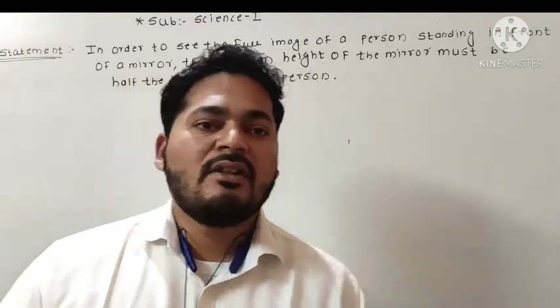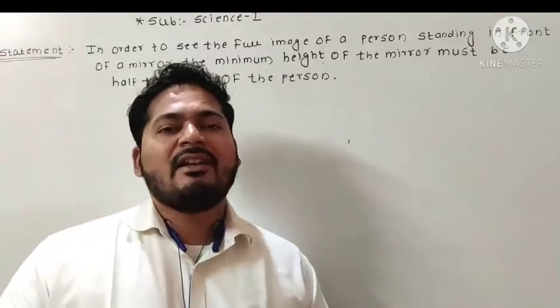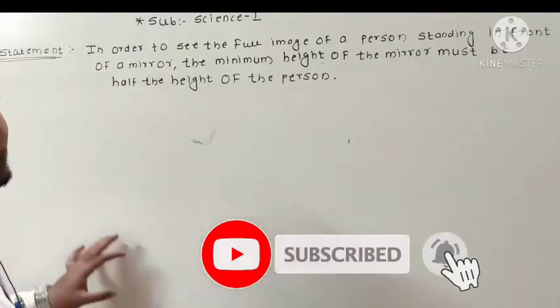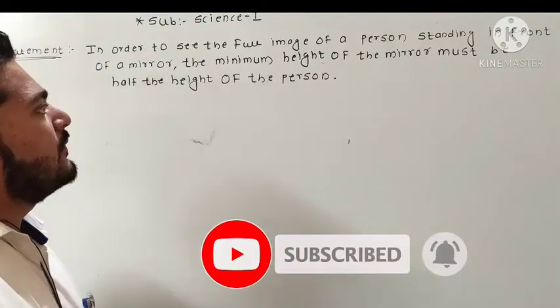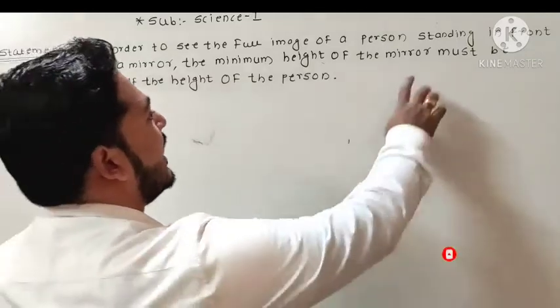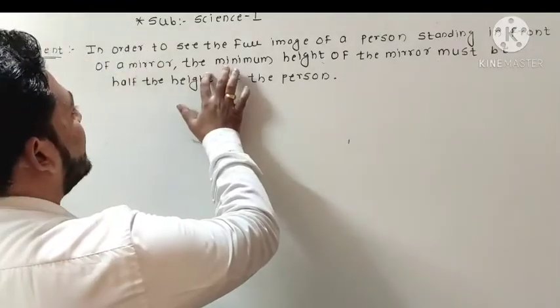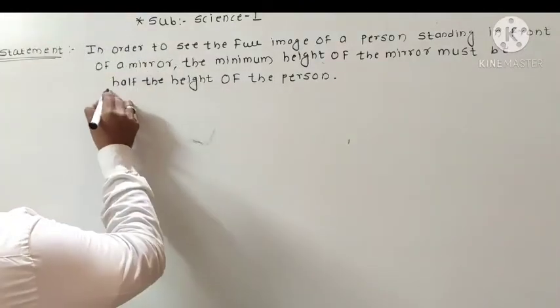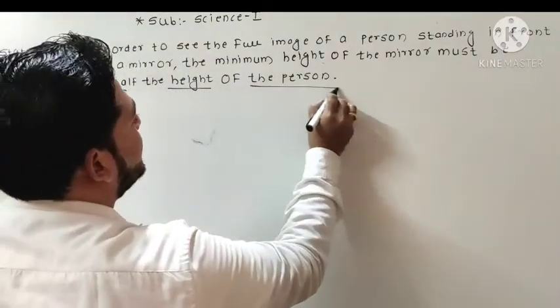In this video lecture we are going to study a very interesting concept. We have to prove, or derive, that in order to see the full image of a person standing in front of a mirror, the minimum height of the mirror must be half the height of the person.